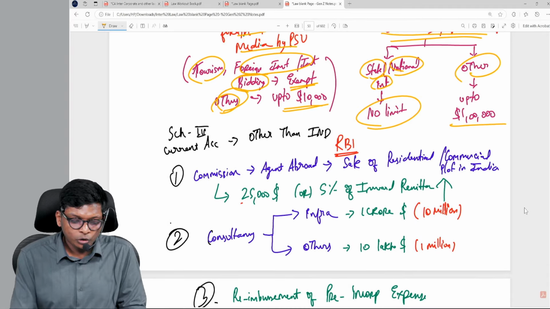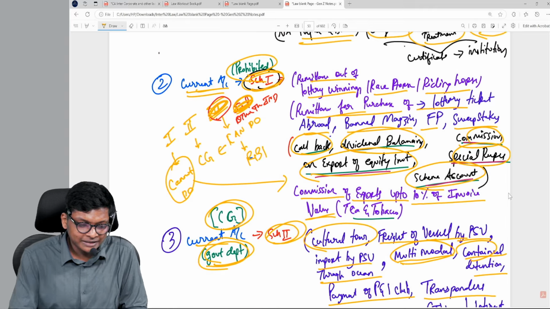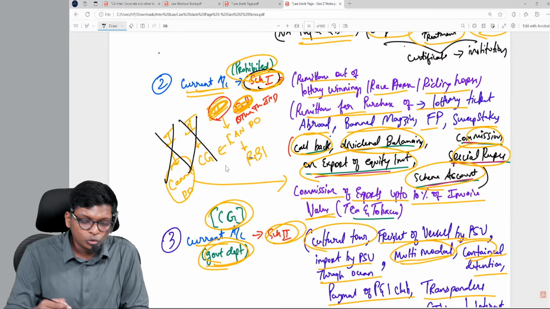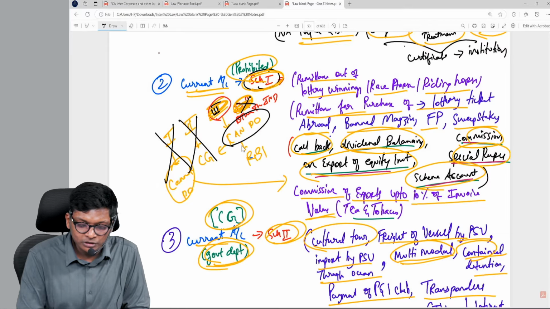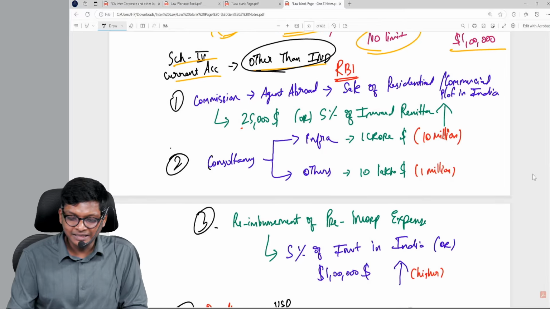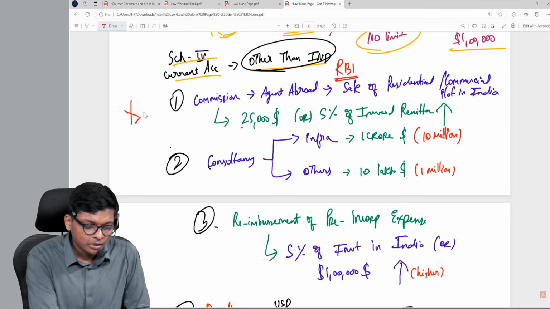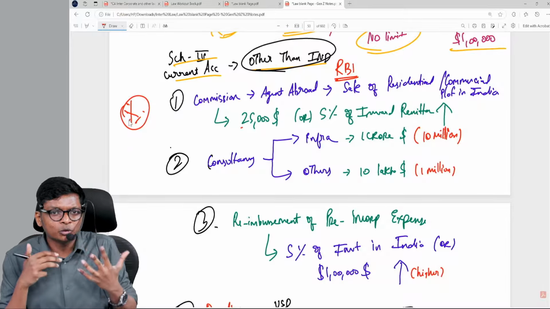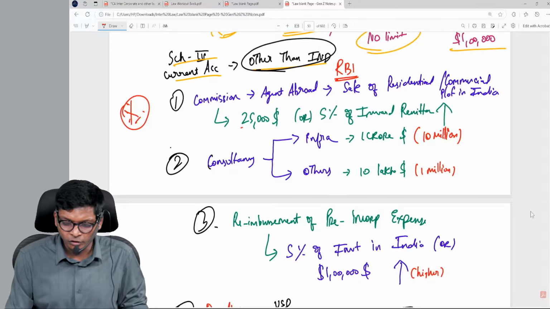Are you following? Now we are going to Schedule 3, current account other than individual. If I come back to this diagram, we have finished revising Schedule 1, what you cannot do. Schedule 2, central government, is done. Schedule 3, we have finished with individual. Now we are going to Schedule 3, can do with RBI permission, for other than individuals. In other than individuals, there are only 4 points, and all these 4 are important limits. I told you there are only 8 limits in this Act, correct? Only 8 limits with some schedule numbers. You can't forget this. If you look at past exam questions, this is what they test. These limits will come for 4 or 5 marks.